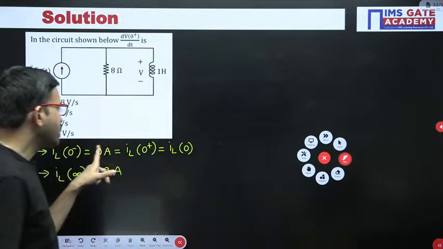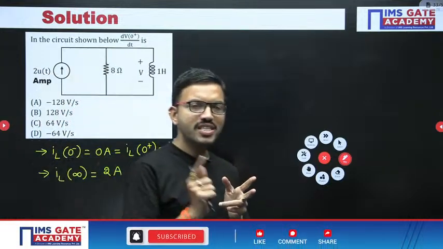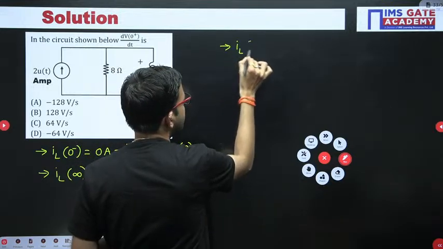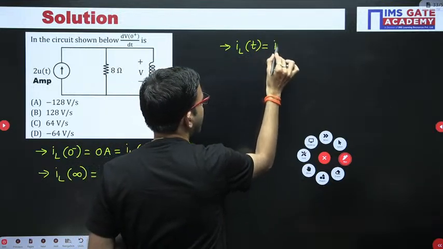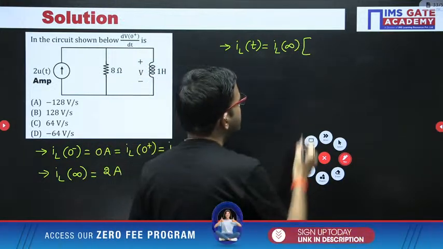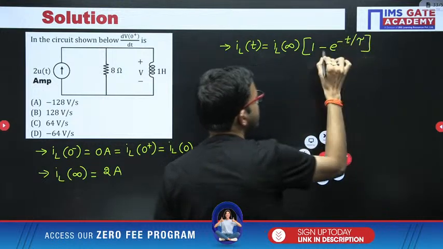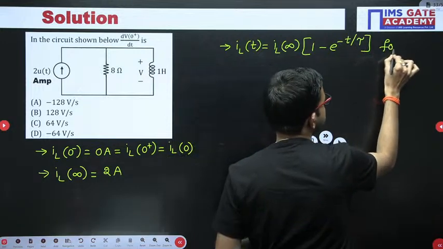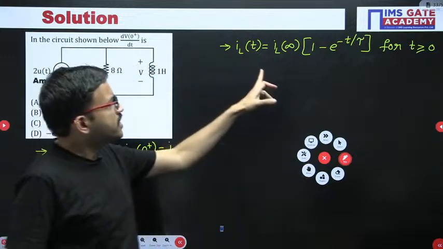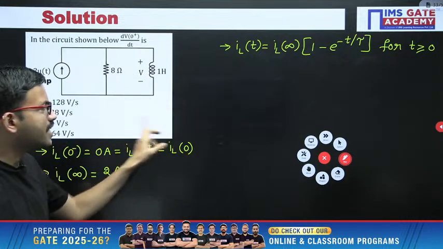Whenever the initial current is 0 and only the final current is there, after substituting in that equation you get the current flowing through the inductor in the simplified form: IL of infinity into 1 minus e power minus t by tau, when the initial current is 0. I hope all of you are aware of these formulas.